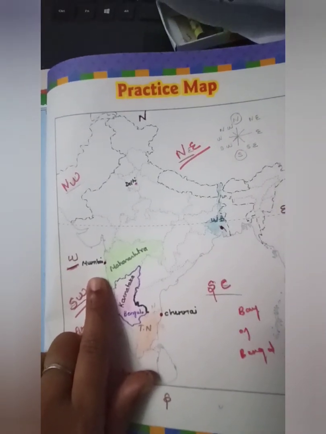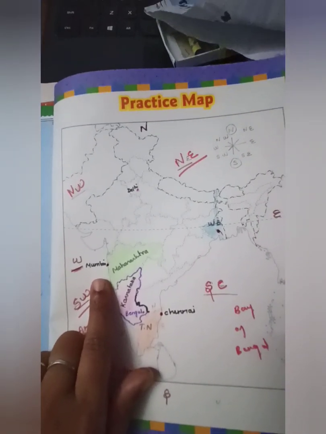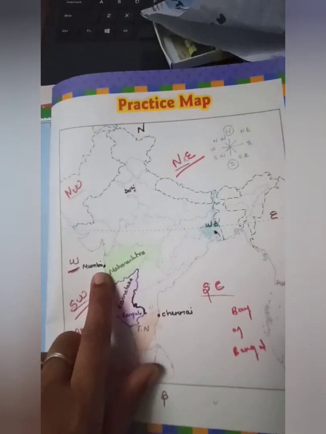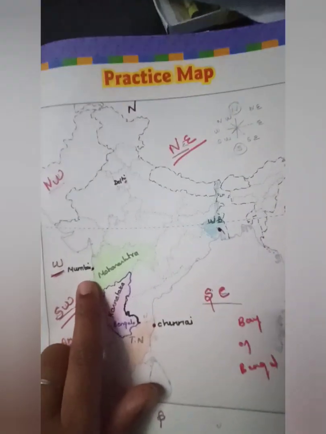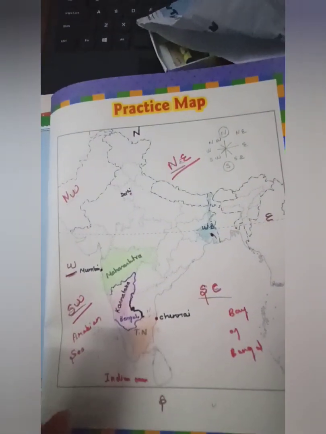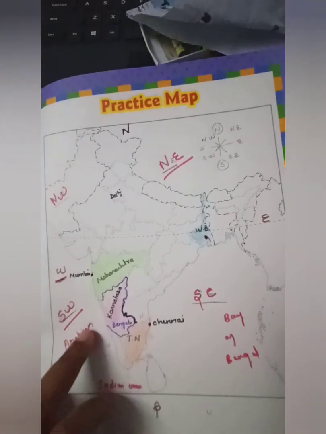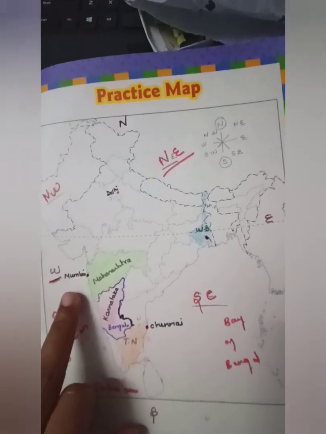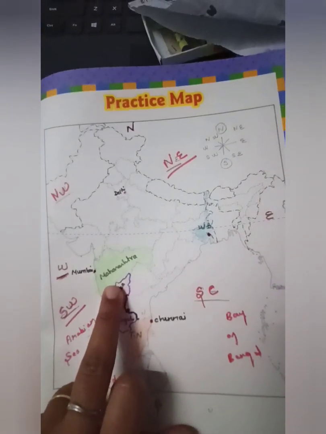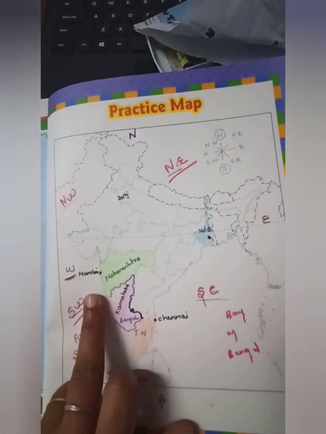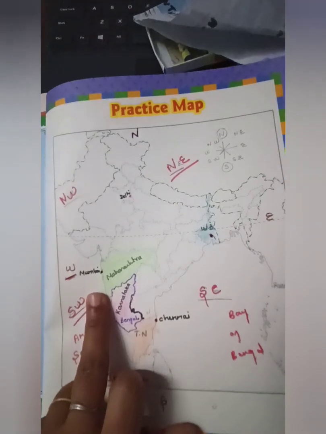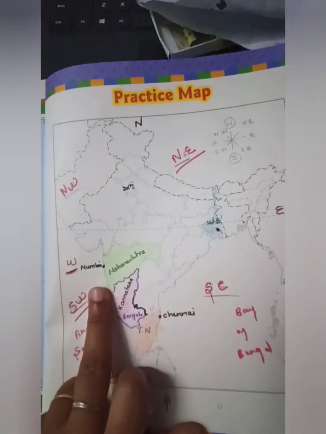And then it was renamed again as Mumbai, right? So totally 3 names: Bombaya, then Bombay, then Mumbai. It is the capital of Maharashtra, and it is also called the City of Dreams.